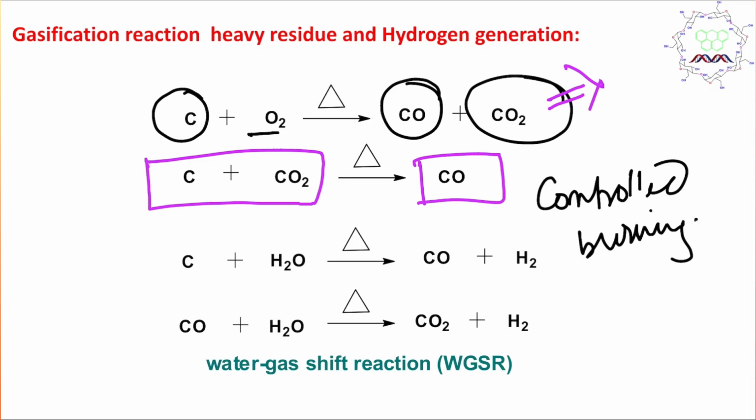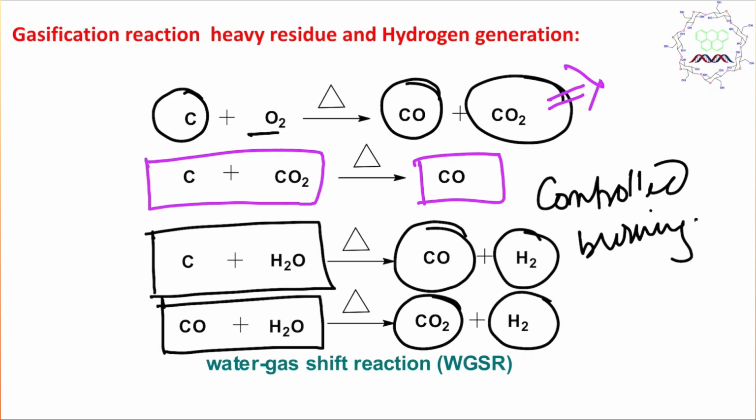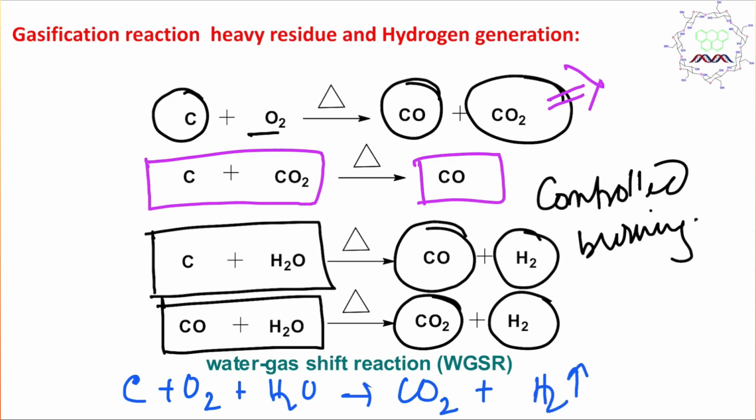This carbon monoxide can burn further and react in the presence of vapor to produce carbon monoxide and hydrogen. Secondly, this carbon monoxide can react with water and produce carbon dioxide and hydrogen. So the overall reaction is carbon plus oxygen plus water produces carbon dioxide plus hydrogen, and this hydrogen is utilized in the upgradation process, or better to say hydrogenation of unsaturation present in the fragments after cracking.